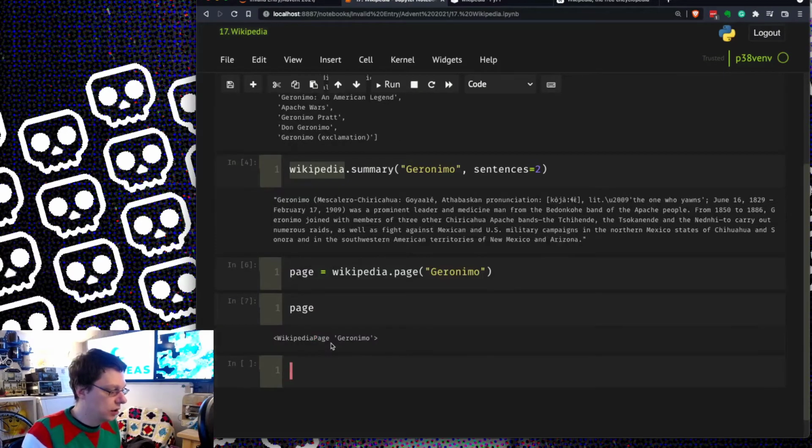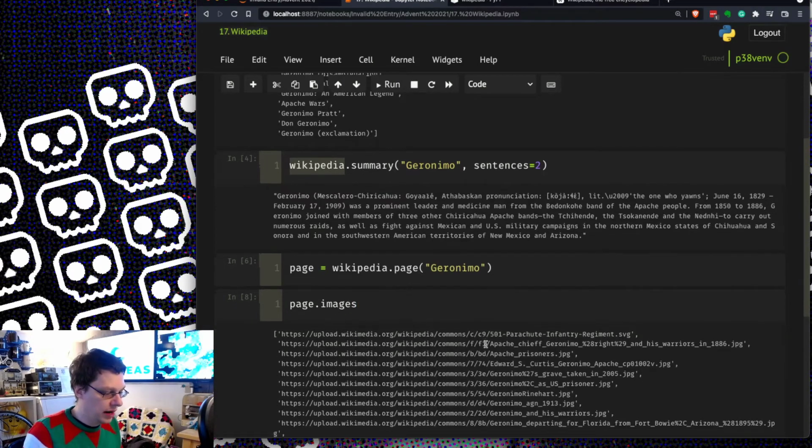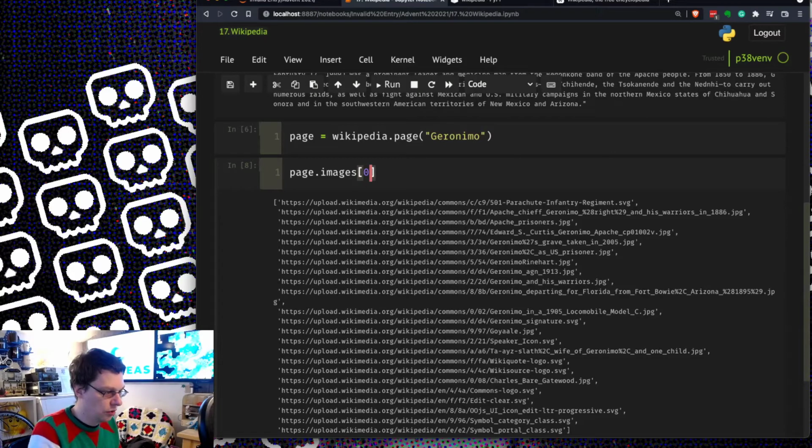This gives me an object back which I can then interact with, so I can then do page.images, and it gives me an array of the images on here, so I can go for the first image, which may or may not be relevant. Not sure it is relevant. Maybe there's something else going on on that page right now. But Apache Chief, Apache Business, and so on.